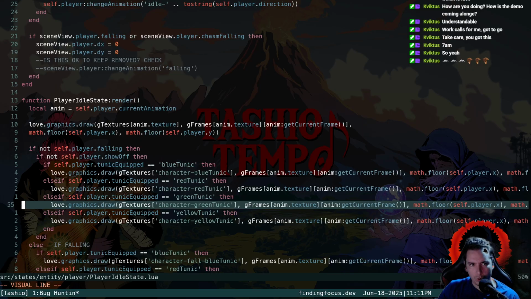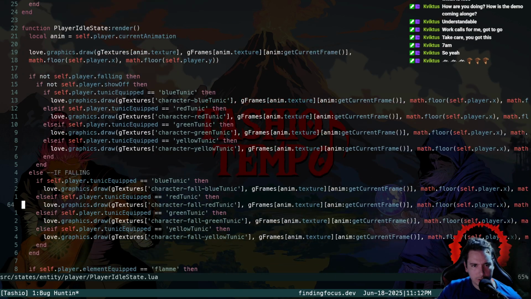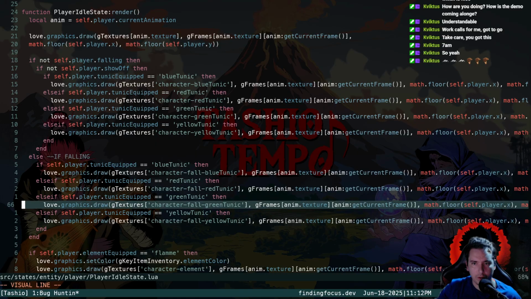So it's working here in the idle state, no problem. That's actually if we're not falling. This is if we are falling. But we're doing the same thing where we get the anim texture of the character fall green tunic.